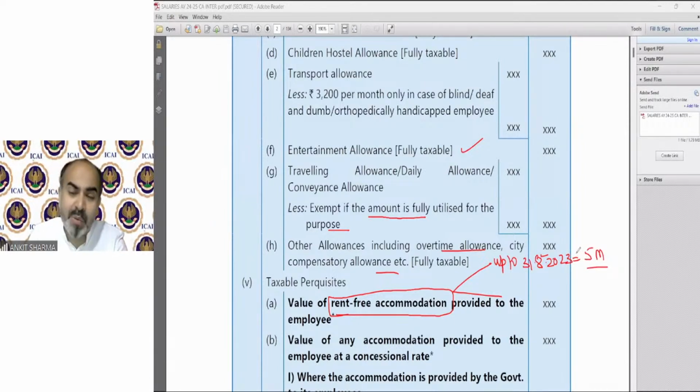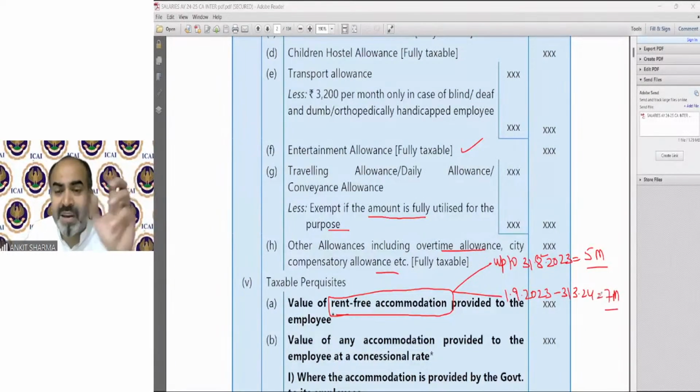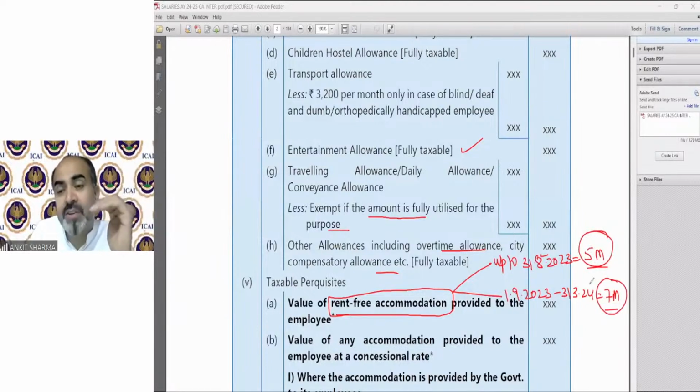The taxability provision percentage has been replaced on or after 1st September 2023 till 31st March 24. That's for 7 months. So if rent-free accommodation provisions are asked in the examination, then what you need to do? The 5-month calculation will be different and the 7-month calculation will be different.